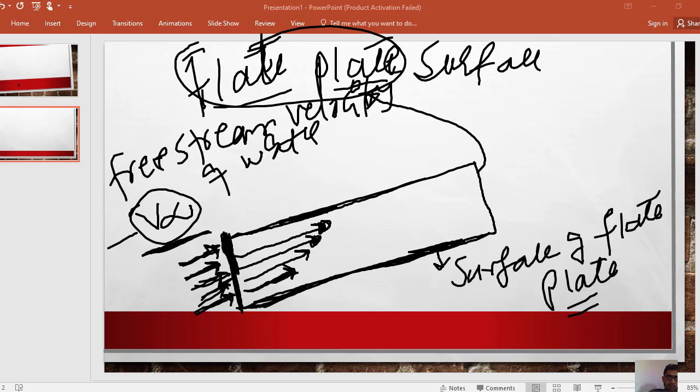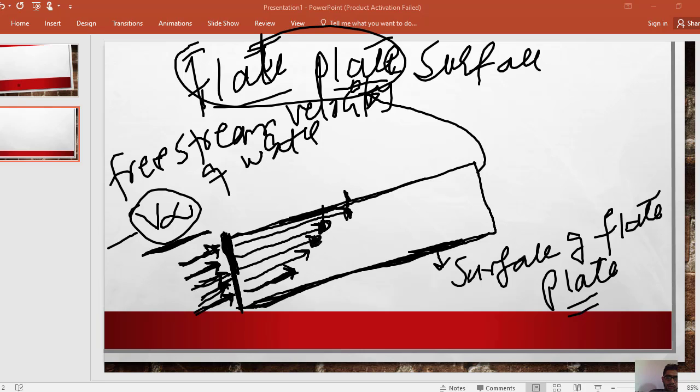So similarly, the water molecules which are present in layer number 5 will move with the higher velocity. So the velocity of water molecules in this layer will be highest. In this layer it will be higher but lower than this layer.